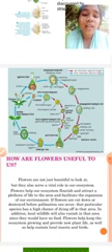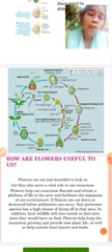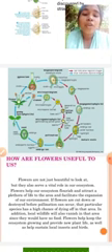The embryo sac participates in reproduction, forming male reproductive organs like pollen grains and female reproductive organs like the embryo sac.